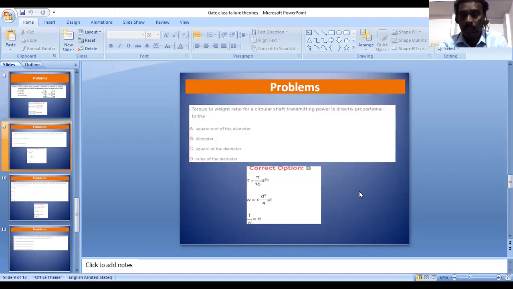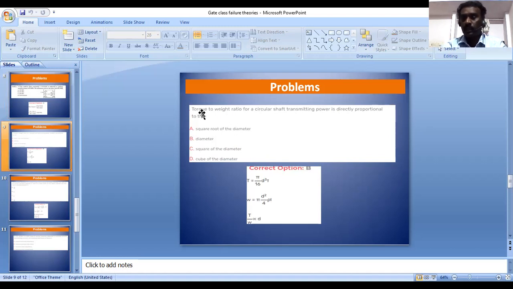Now one more thing, the torque to weight ratio of a circular shaft. The second problem: the torque to weight ratio for a circular shaft transmitting power is directly proportional to what?